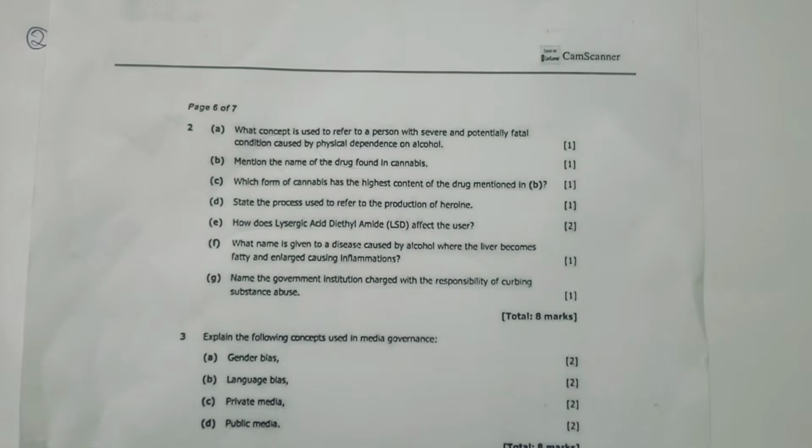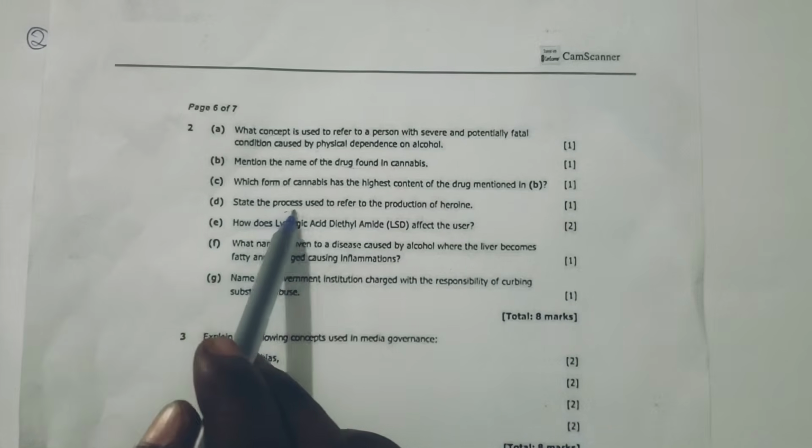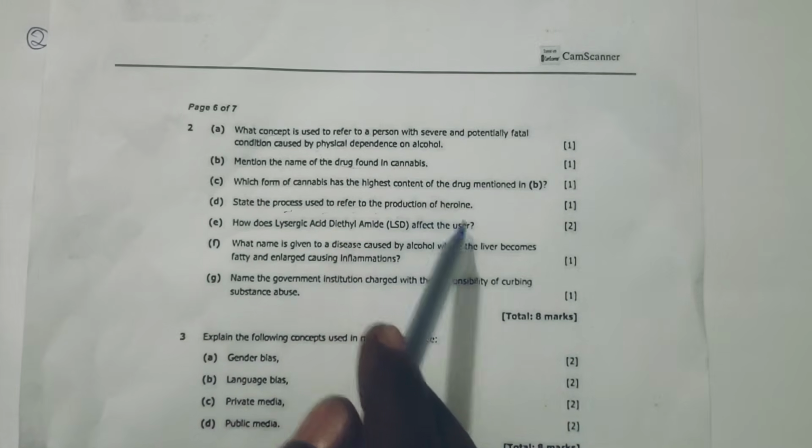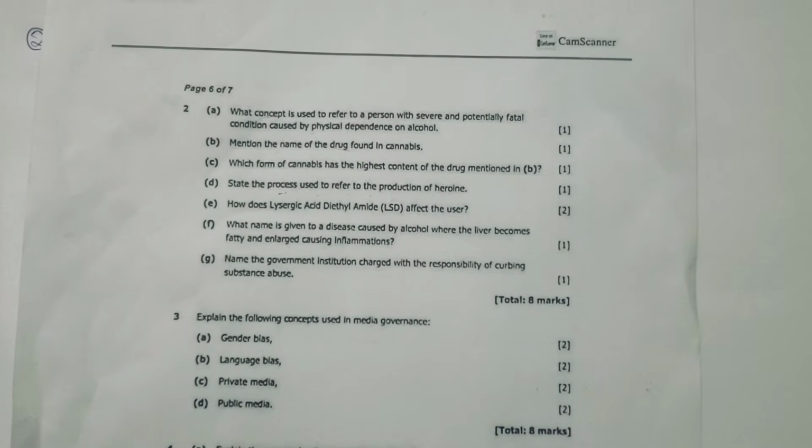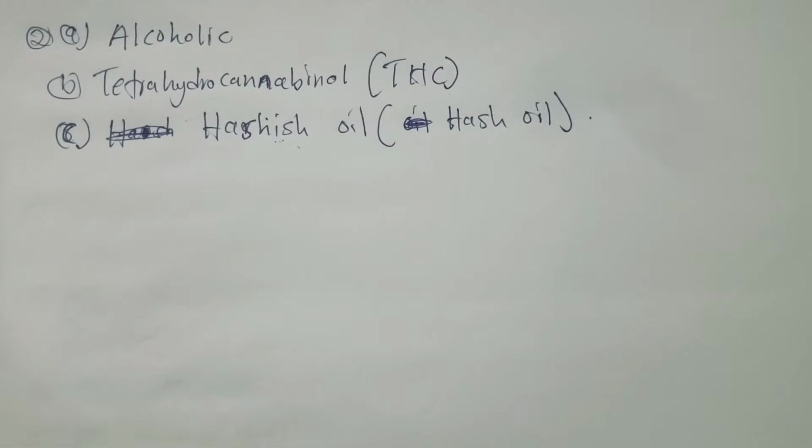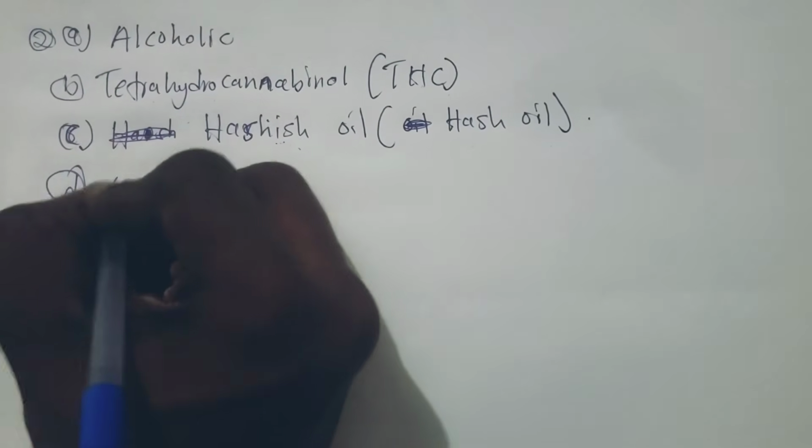Then the next question, state the process used to refer to the production of heroin. What is the name of the process when you are producing heroin? The name for production of heroin is acetylation.